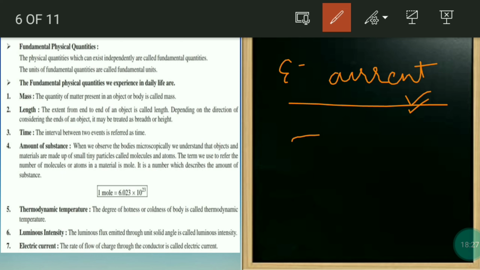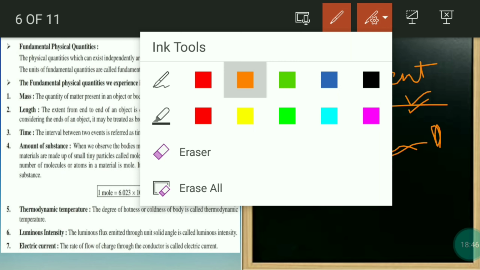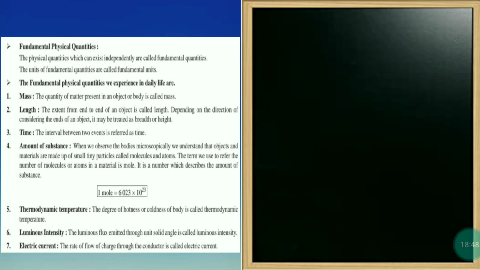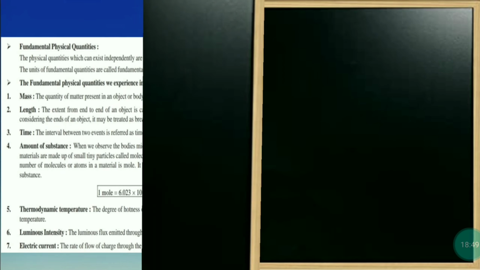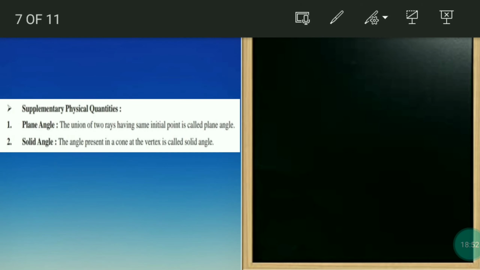If the conductor conducts, the battery gives some current, then only the bulb glows, when we do some experiment there. Okay, so that's it. Now we will see next, supplementary physical quantities.